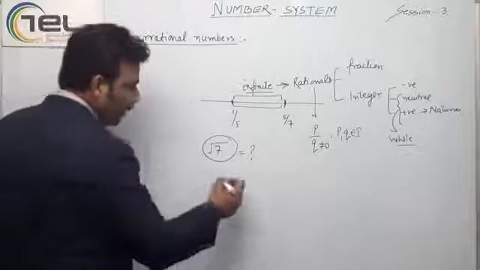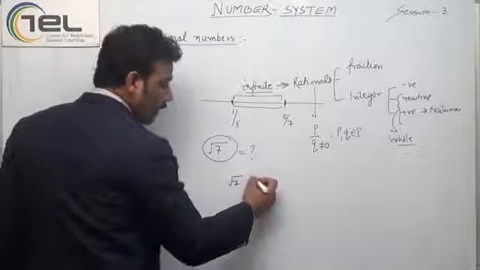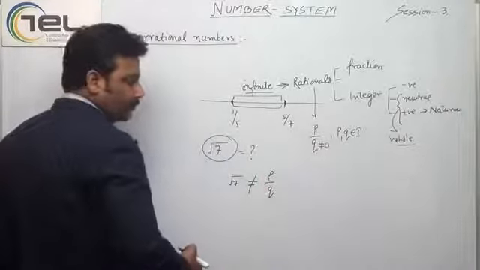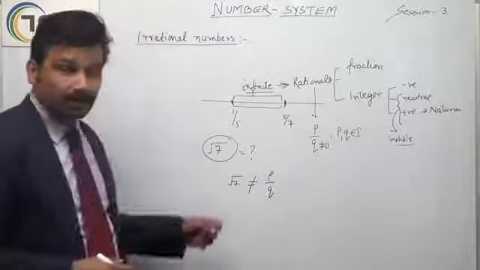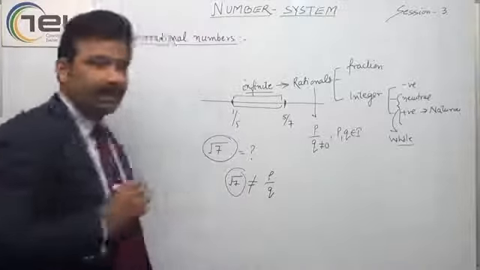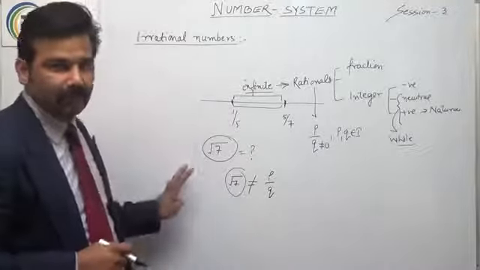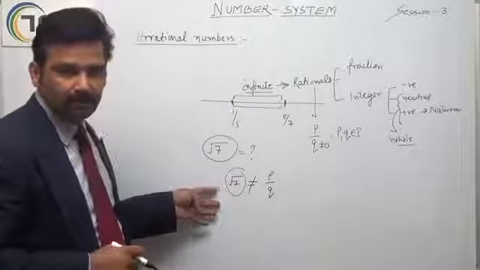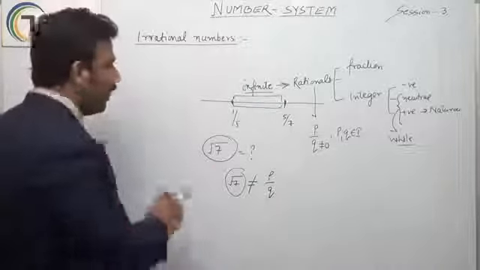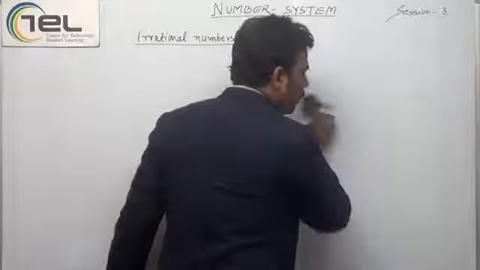Or I can say this number root 7 cannot be expressed in the form of p by q. We have discussed this also. We can't represent it in this form. So what are these numbers called? The question arises.